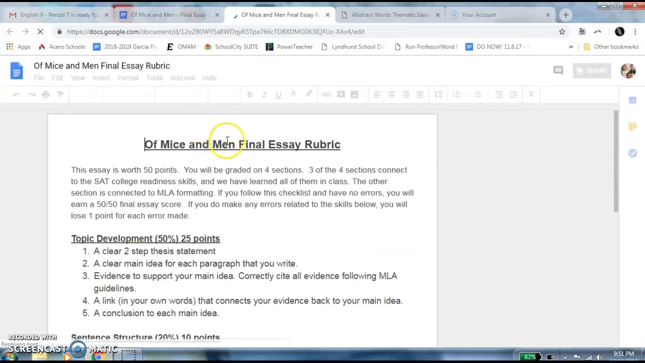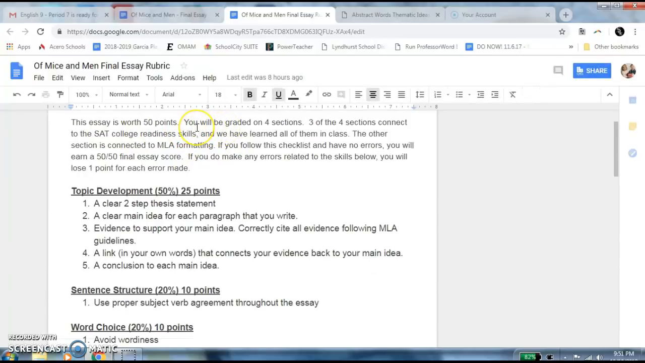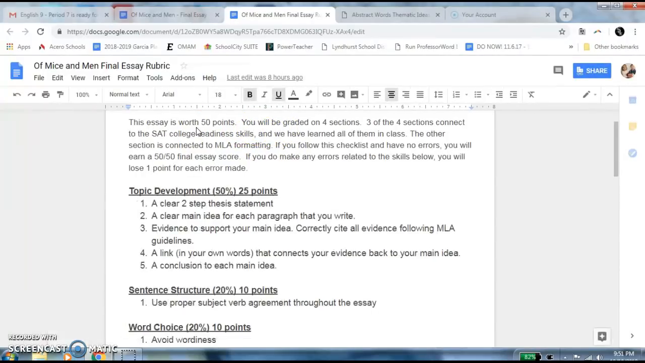So I just wanted to go through the rubric very quickly. It's worth 50 points, and for your grade, a project like this is worth like 30% of your overall grade. So this is like a bunch of tests put together. We're spending 7 days in class to work on this. Take it seriously. This is to show that you understand the book we read in class.